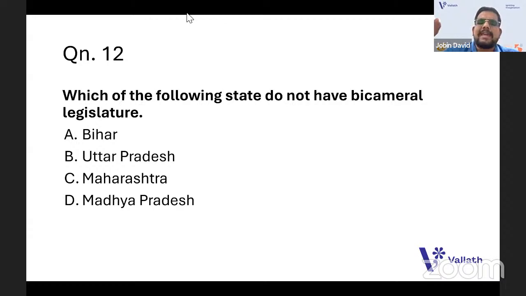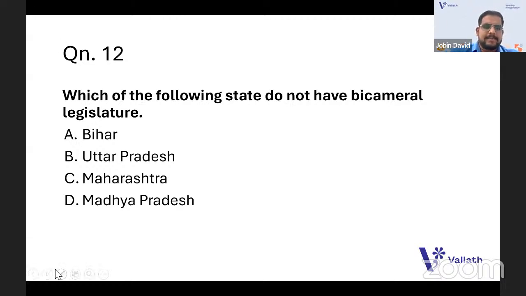So states also have a bicameral legislature. For example, they will have two houses, Vidhan Sabha and Vidhan Parishad, like the legislative council and legislative assembly. Every state does not have it, only some 5 or 6 states have. So in the options given here, which of the following do not have? You can relate to it if you are from those states. Anybody from Bihar, Uttar Pradesh, Maharashtra, or Madhya Pradesh can relate to it easily.